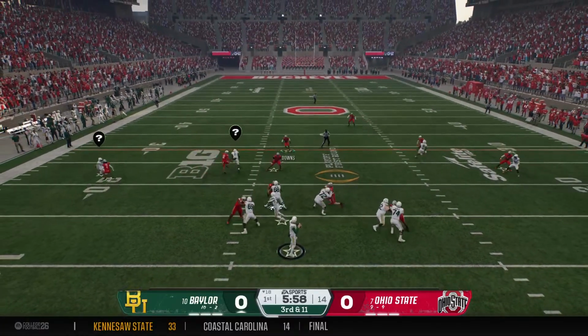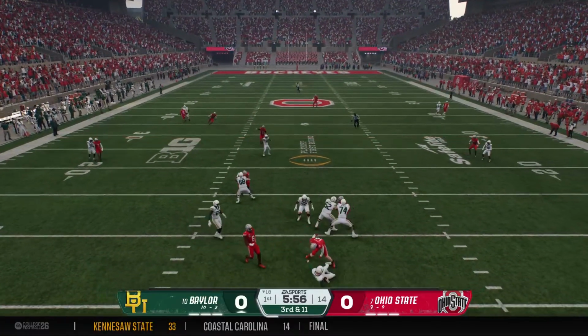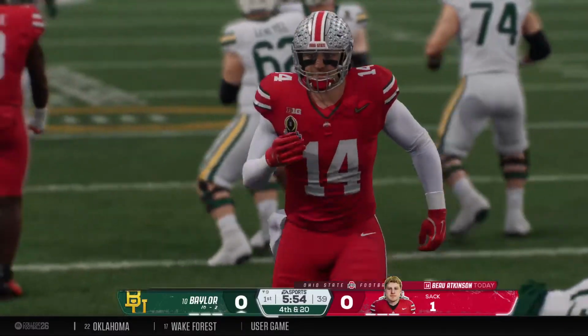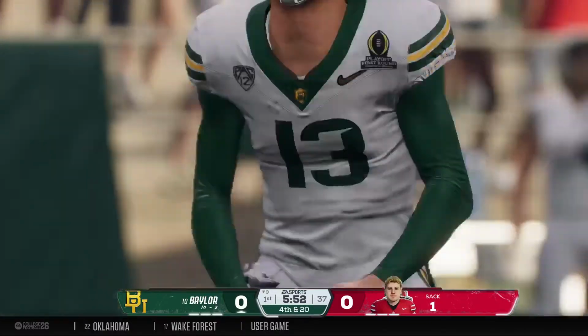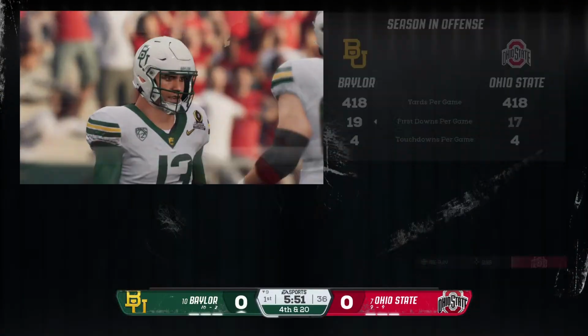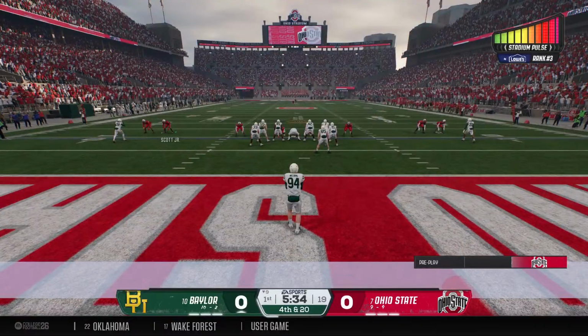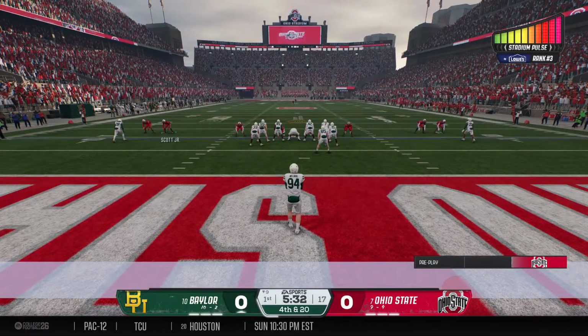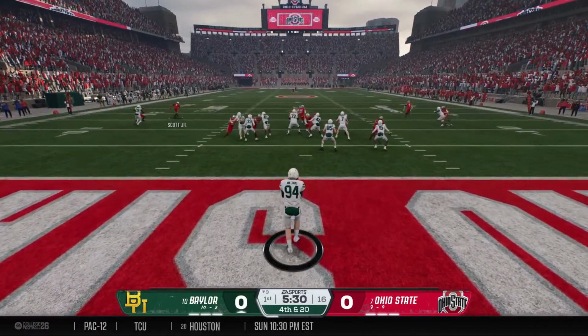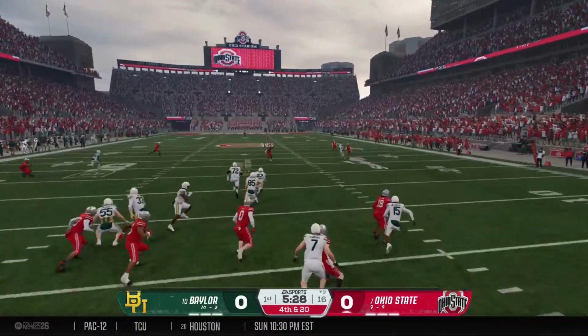Back to pass. It's Robertson. Running out of time in the pocket. They pressure him and sack him. He'll be tackled inside the 10. It just looked like the quarterback was holding on to the ball a bit too long that time, allowed the defense to get the pressure, and they come up with the first sack of the game.